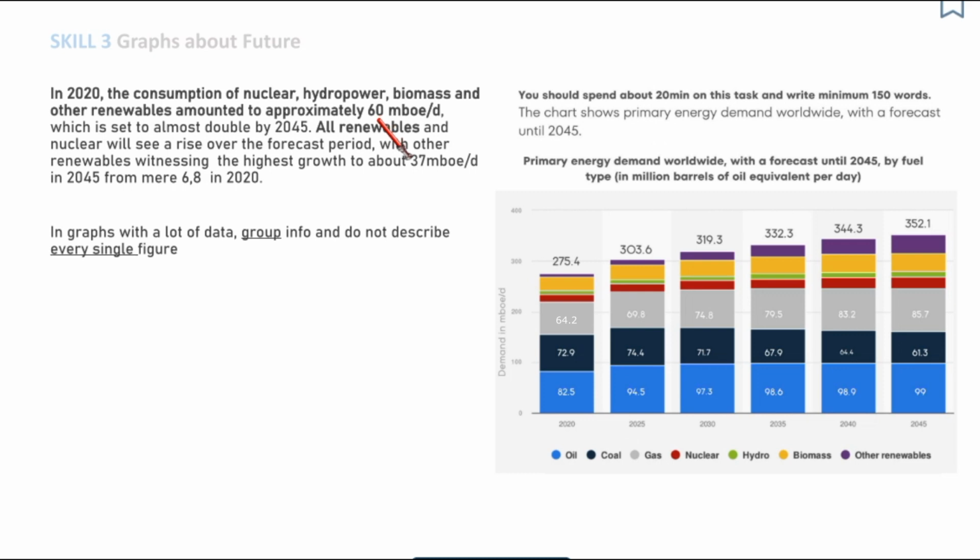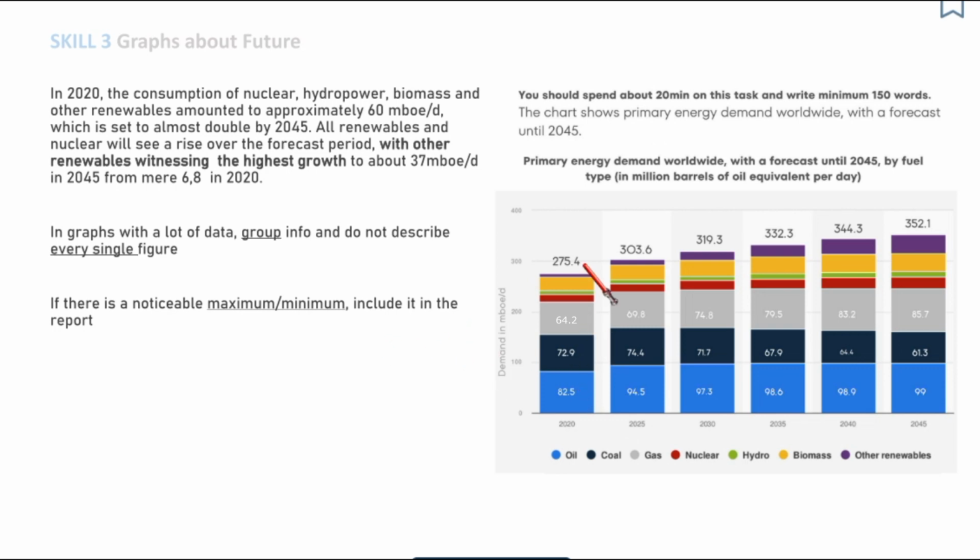This is the example of grouping information. Another example of grouping information is here. All renewables and nuclear will see a rise over the forecast period. Another thing is, again, you've heard it from me, if there is a noticeable maximum or minimum, definitely include it in the report.